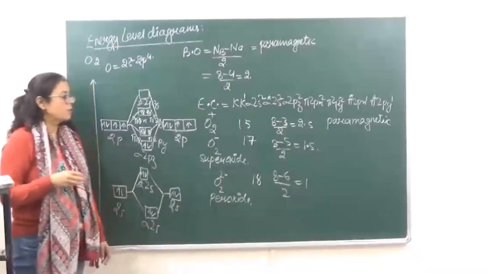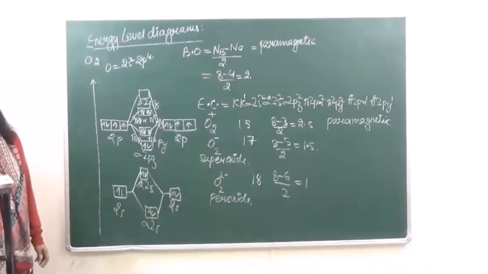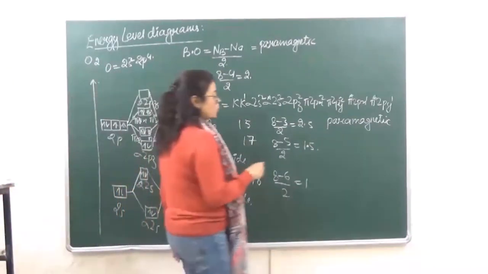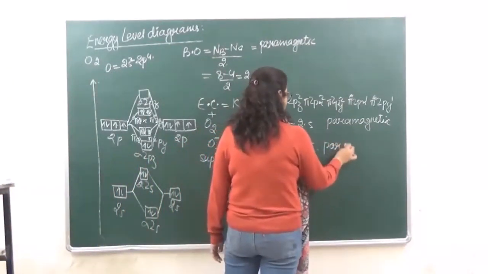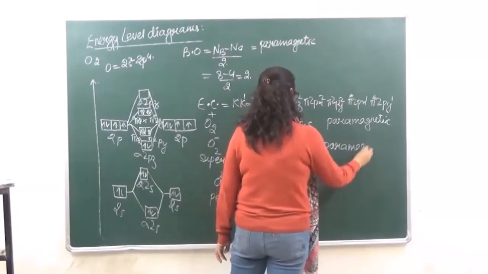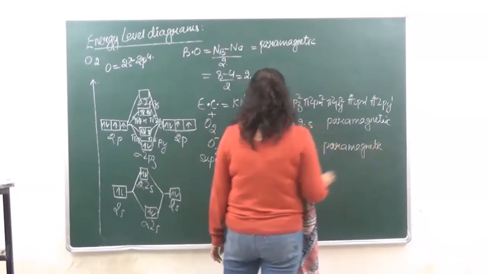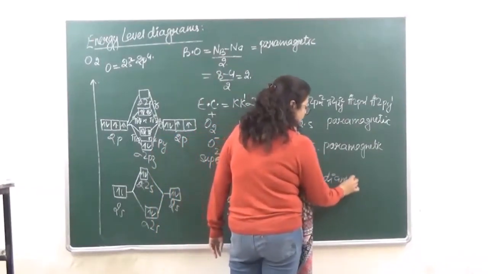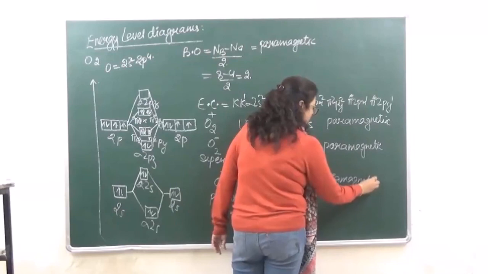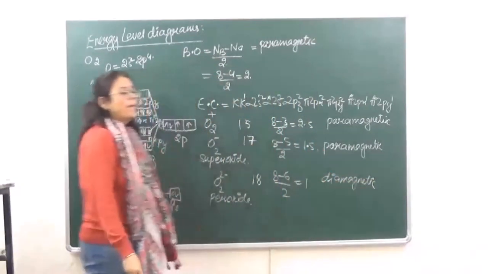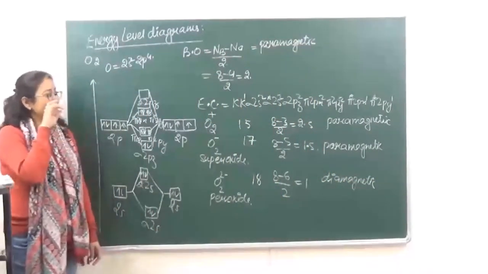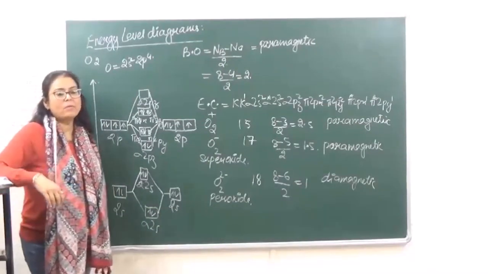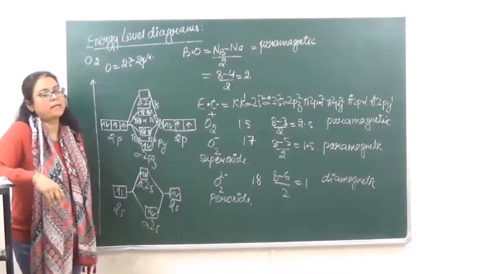Then O2 negative will also be paramagnetic because of the presence of one unpaired electron in this. And O2 2 negative is going to be diamagnetic because of all paired electrons. Paramagnetic character means that they have unpaired electrons and they will be attracted by the magnetic field.